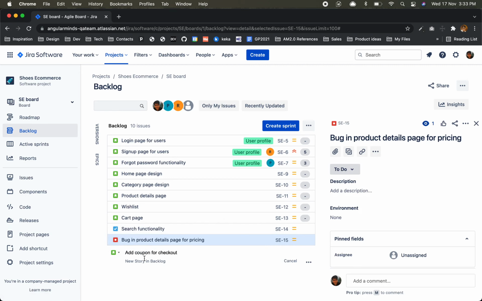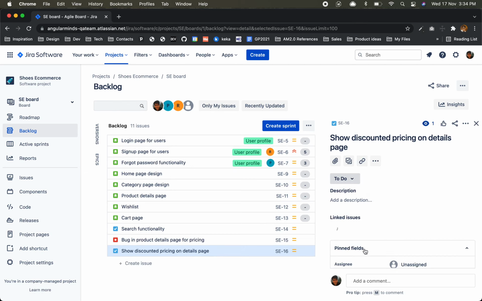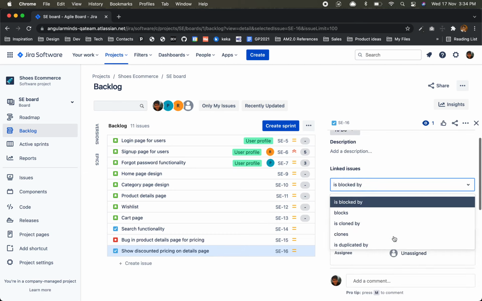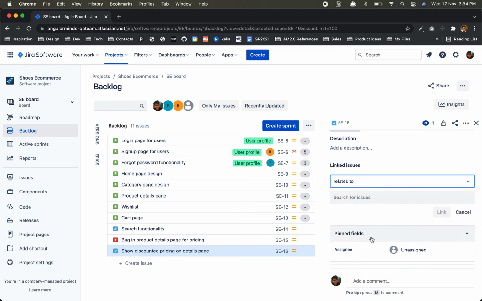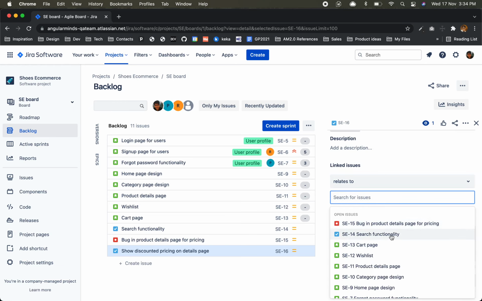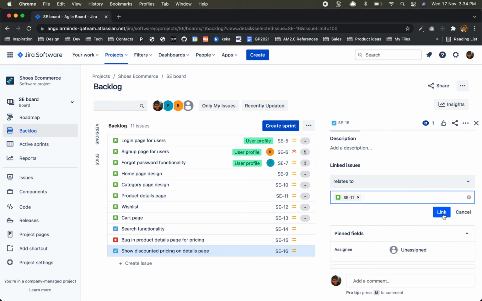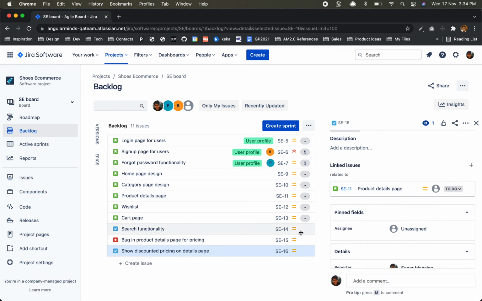Add coupon or show discounted pricing on details page. This is a task, and this task is actually linked with product detail page. Linked issue. It's not blocked, it's nothing, it just relates to the product details page. It is just linked, so when you're going through this, you can go here.